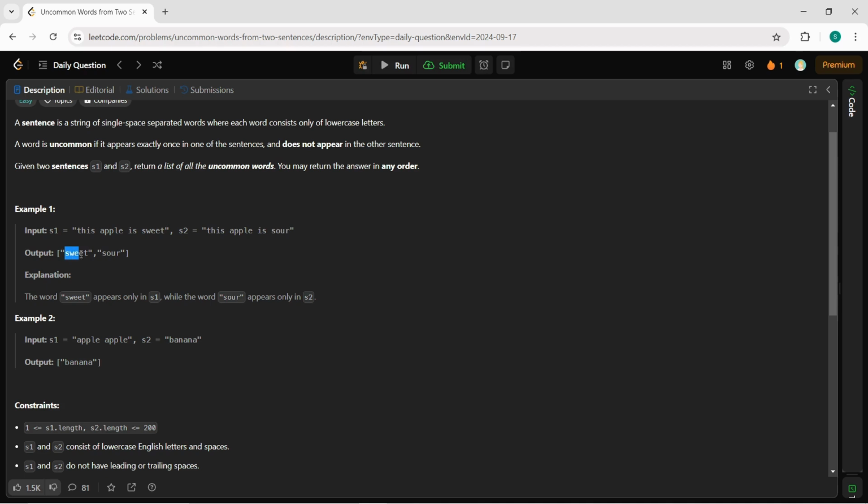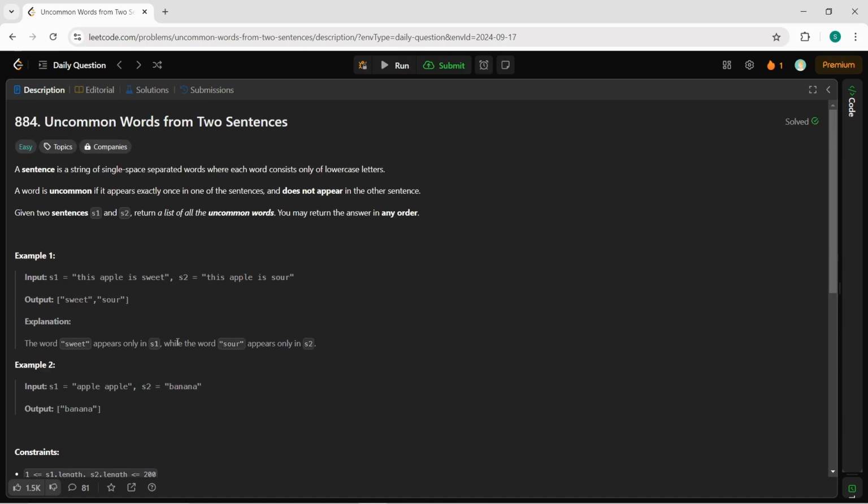That's why in the output they have given sweet and sour, provided in a list. In the explanation they have also told that the word sweet appears only in S1 while the word sour appears only in S2. Similarly, example 2 is also the same.